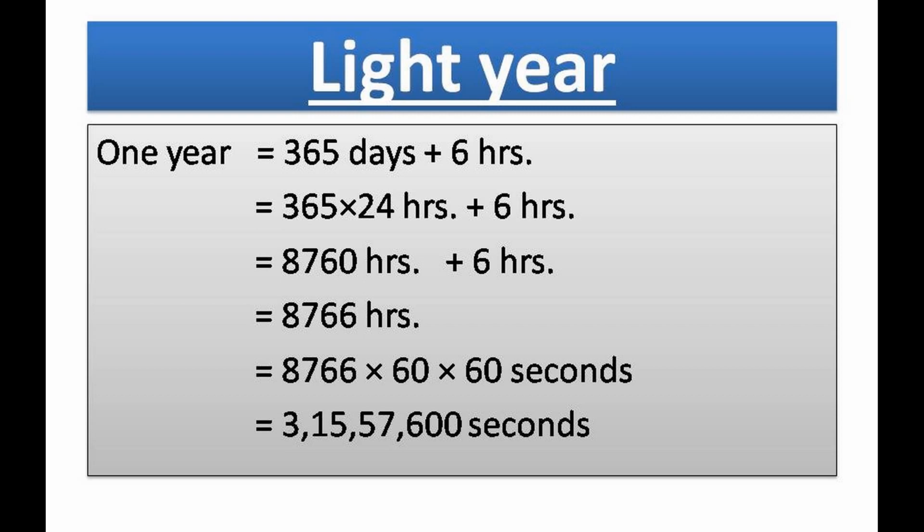As we know, in a year there are 365 days and 6 hours, which means there are 8,766 hours in a year. And we can say that 3 crore 15 lakh 57,600 seconds are there.